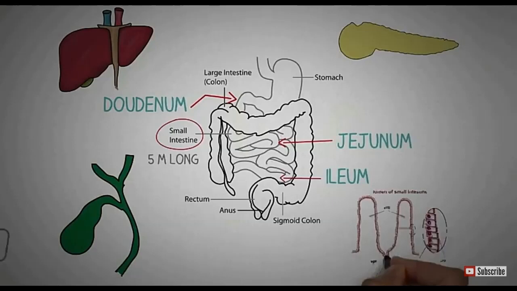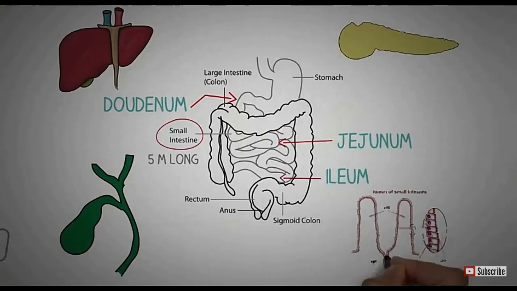Now coming to the pancreas. The pancreas produces enzymes known as amylase, trypsin and lipase. The amylase acts on the carbohydrates and converts them into maltose, and the trypsinogen produces an enzyme known as trypsin, which acts on the protein and converts it into peptone.